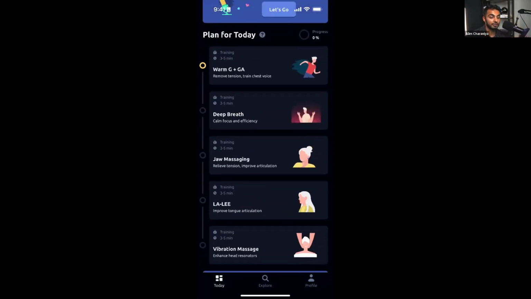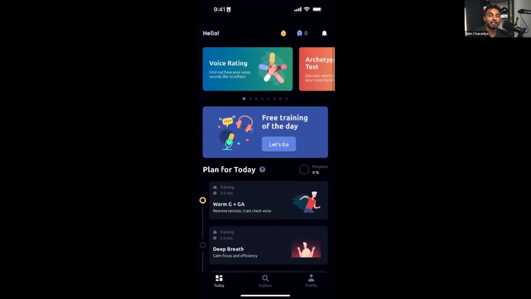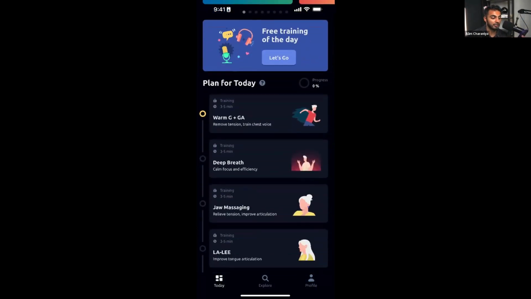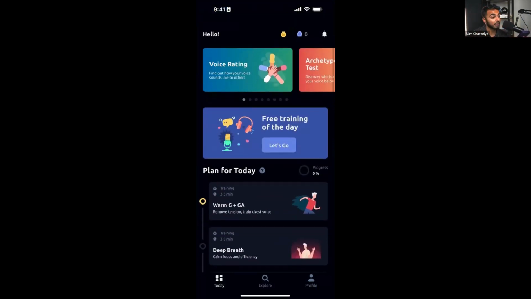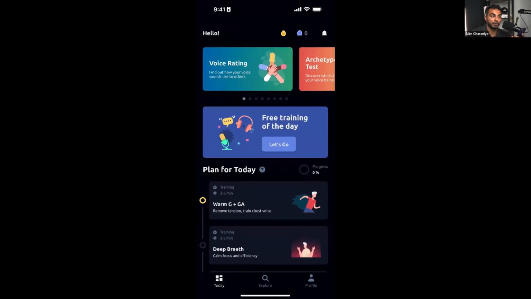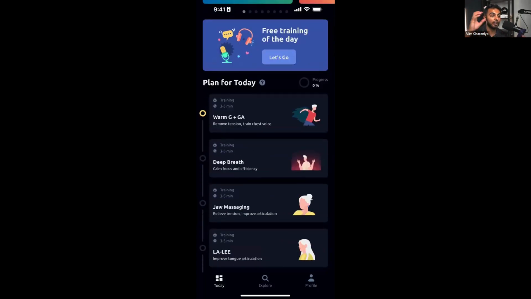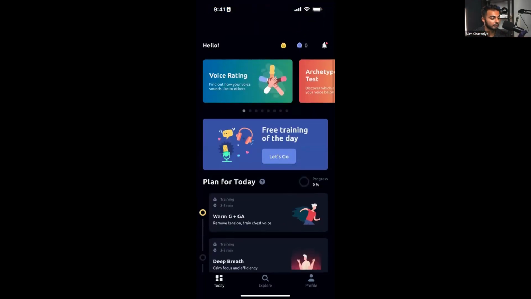So it looks like they're just creating an action plan for me to have a better voice, and it knows a lot about me now. And so the idea is that it personalized such an experience for me that everything on the page right here is personalized to me. And it probably is. I believe that this part is personalized because I've given it a lot of information. So it's probably querying their database to find relevant lessons for me to complete.